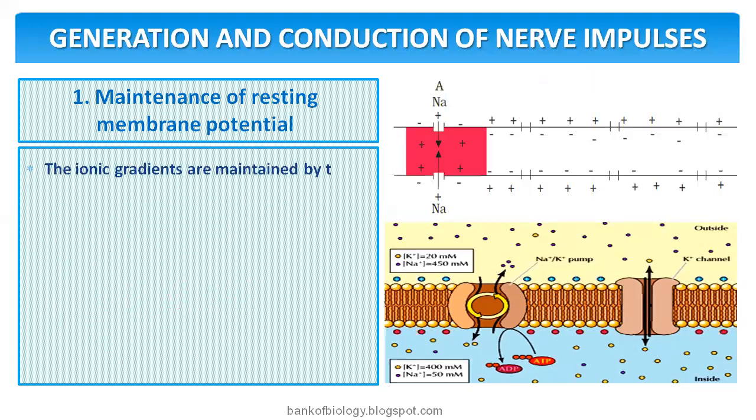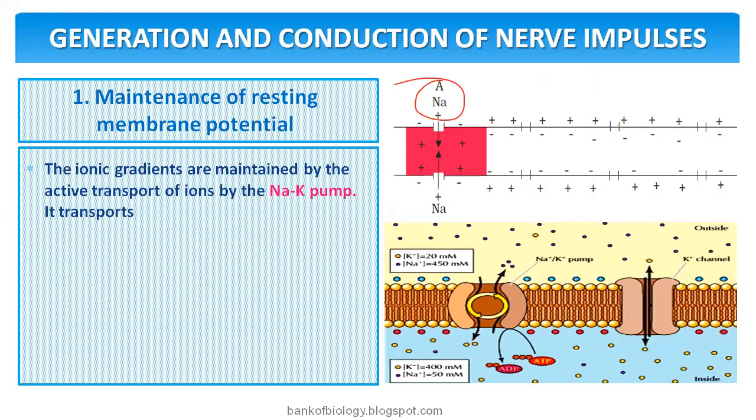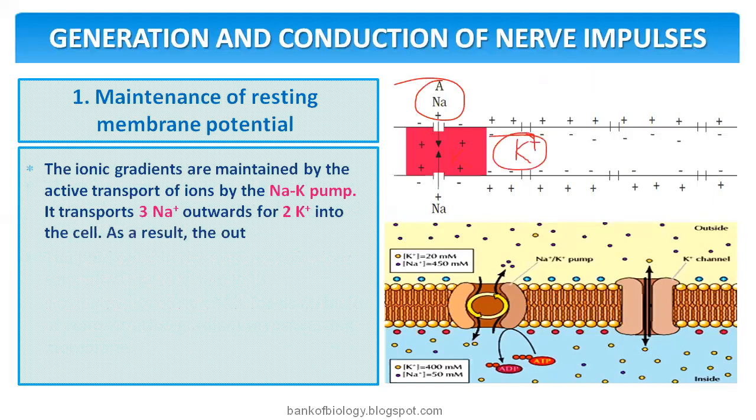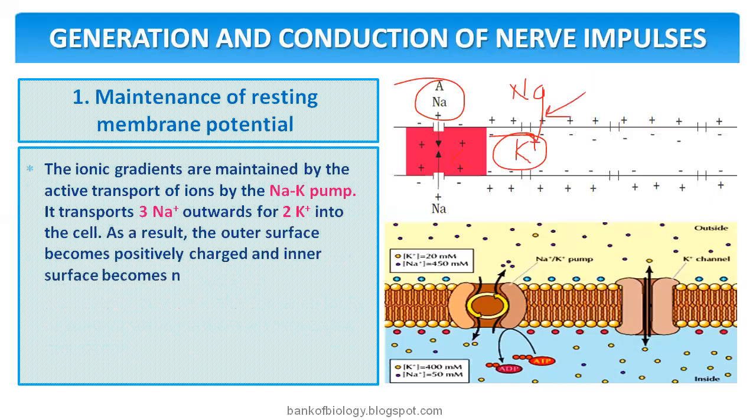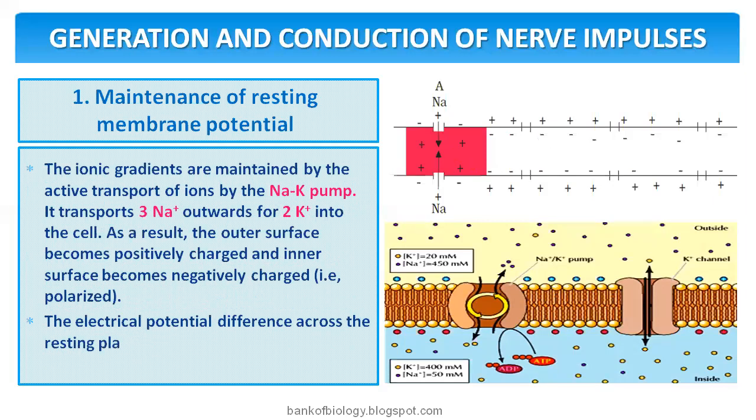The ionic gradients are maintained by active transport. That's what we said. Maintaining more sodium outside and more potassium inside is not possible in normal conditions. We need to use energy. So resting status requires energy.